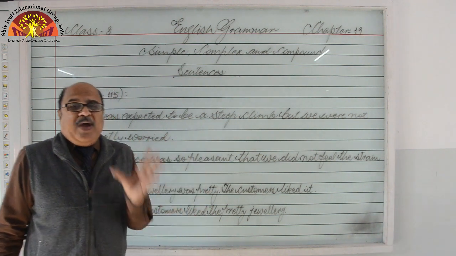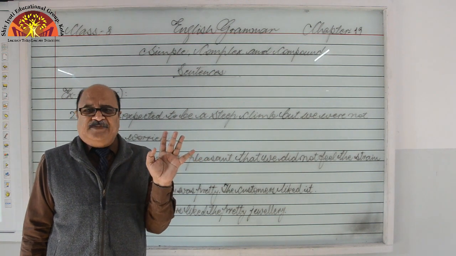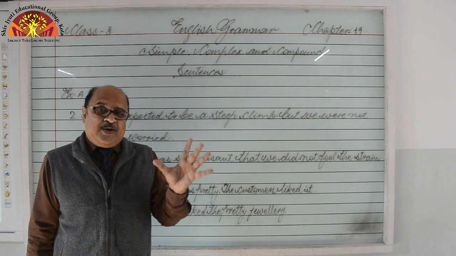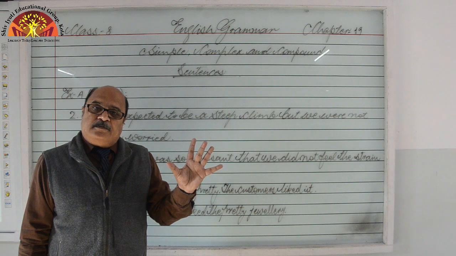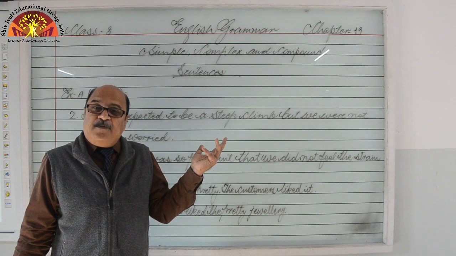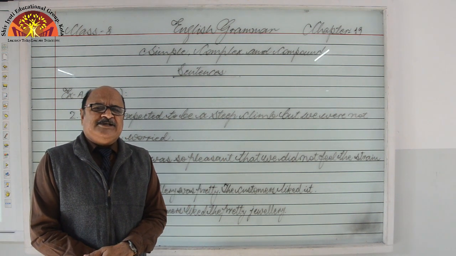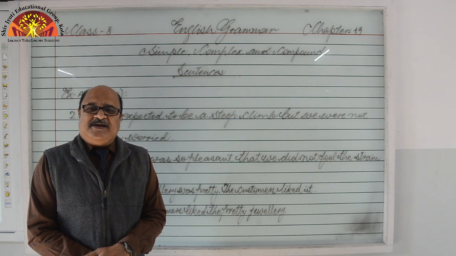Okay students, whenever simple means simply a main clause has been given, that is a simple sentence, right? Whenever two main clauses are connected with a coordinating conjunction, FANBOYS, that is a compound sentence. And whenever subordinating or correlative conjunctions are there, we can say that is a complex sentence.